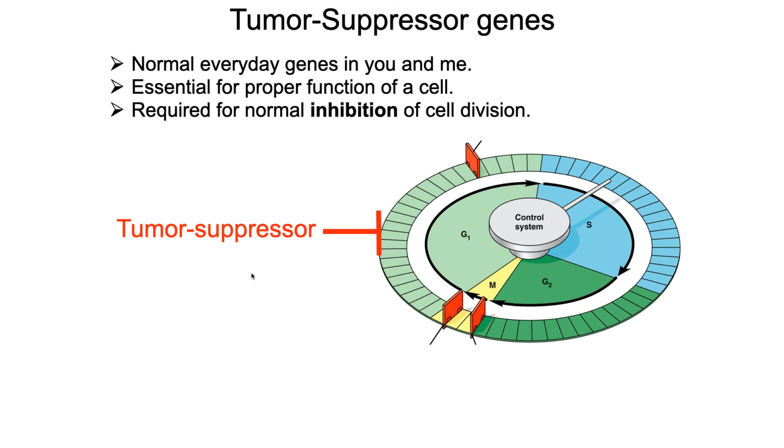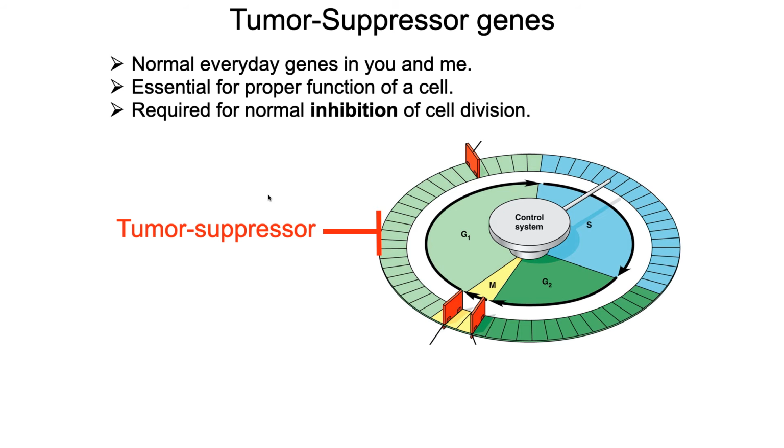They are required for the normal inhibition of cell division. So basically, they're involved in stop signals, okay? And as long as they work properly, they will tell a cell to stop dividing and everything is great.